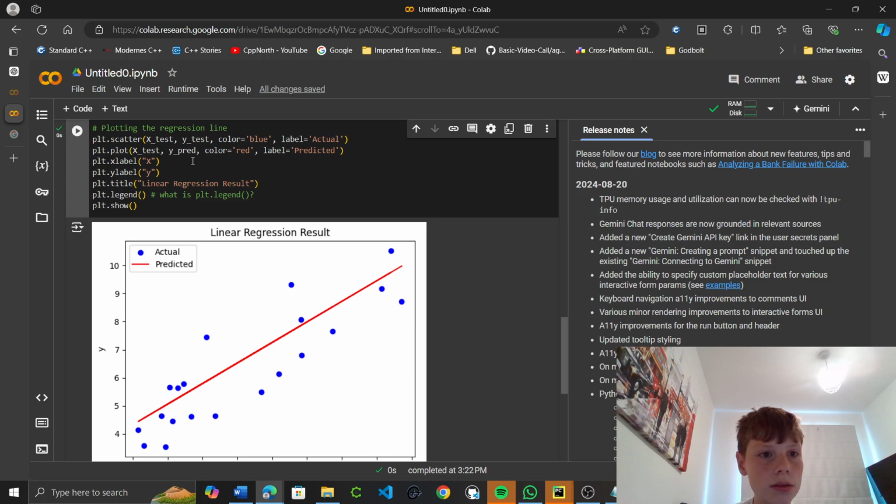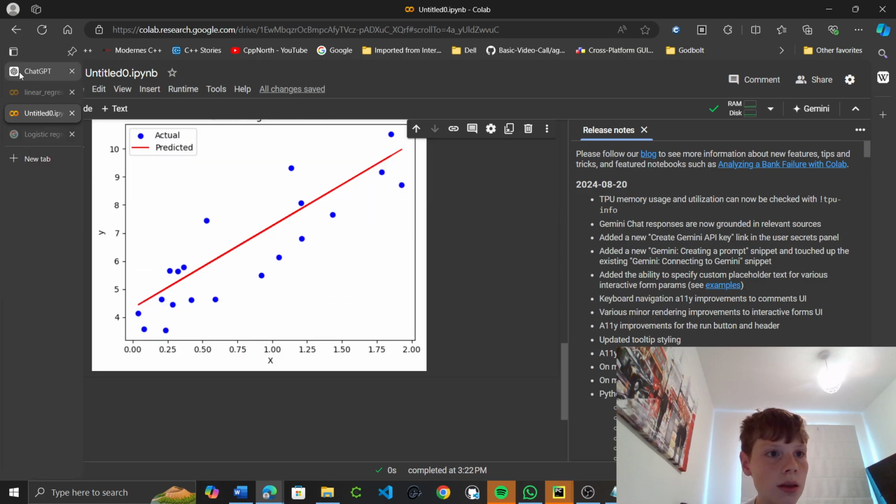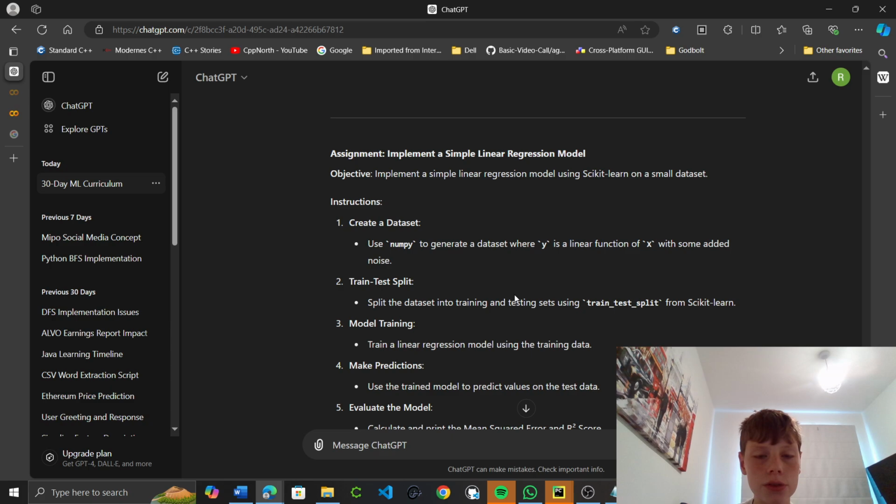Okay then. So that's it for that. So let's move on to the assignments. Objective: implement a simple linear regression model using scikit-learn and a small dataset. Instructions: use NumPy to create a dataset.